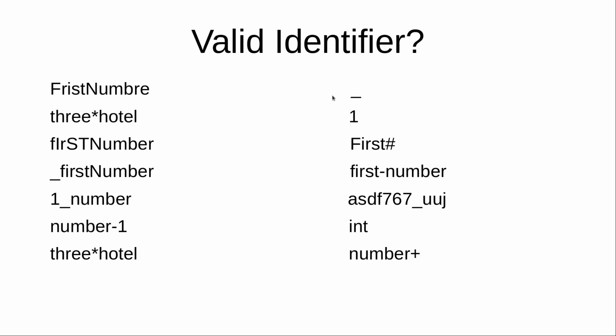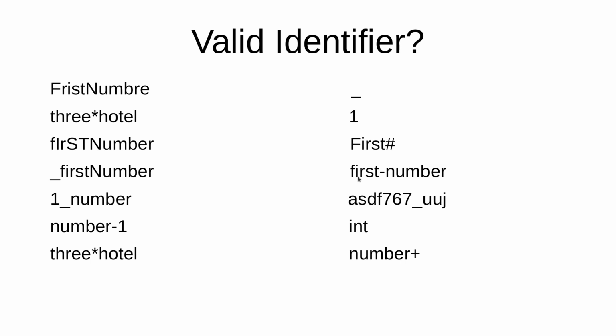So this is underscore. Can we have an identifier called underscore? Yes, you can have it. The next one is 1. No, you can't have it because the first character cannot be a digit. The next is first hash. This is not permitted because hash is not a valid character for identifiers.